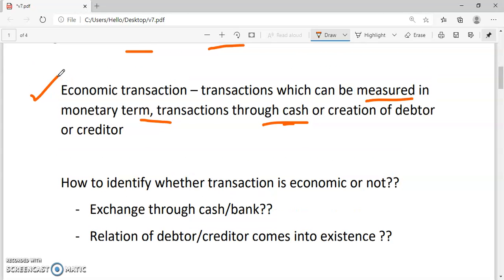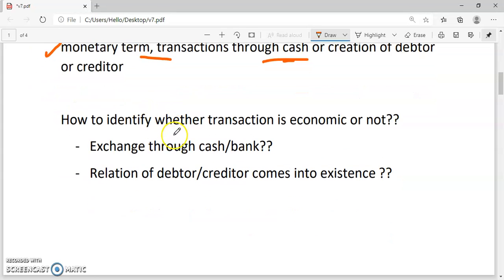However, the next example is a meeting held with one of the customers for the purpose of securing an order for the sale of our product. Here only the meeting is held, the sale has not happened. So it cannot be measured in monetary terms, and it cannot be considered as an economic transaction.